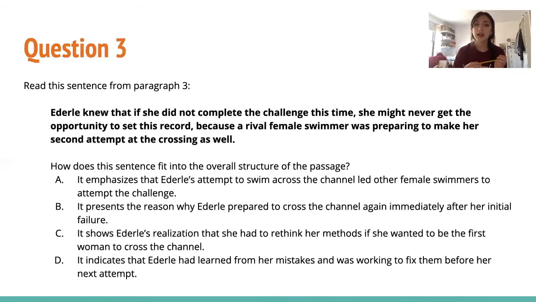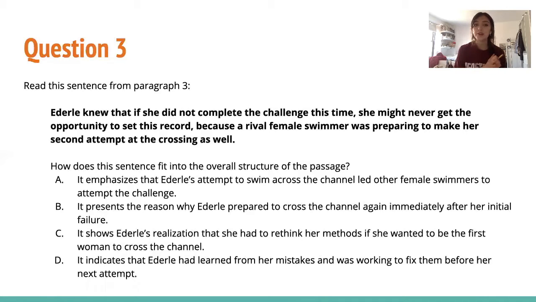Choice C, it shows Ederle's realization that she had to rethink her methods if she wanted to be the first woman to cross the channel. In this sentence, we're just talking about the urgency and how important it is that she crosses the channel. It's not really talking about how she has to change her methods, or like how is a realization. She knew as a fact that she needed to do this right away, or someone else would beat her to it. So we can get rid of C.